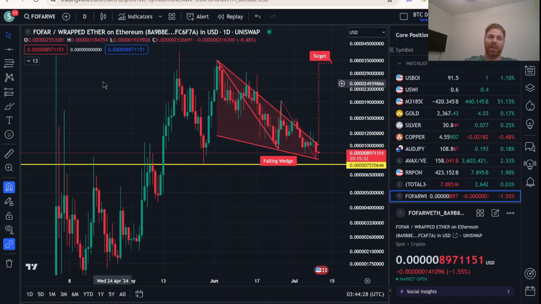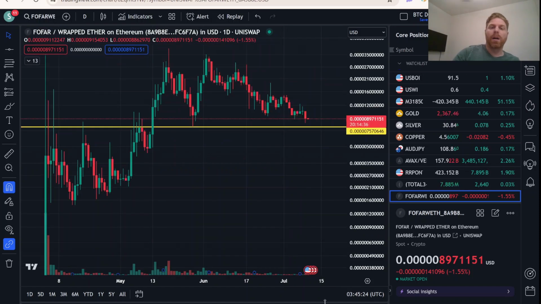We're seeing volume contract too. If I put volume on, you'll see it. I know it's a little bit hard to see, but you can see how volume's been kind of trailing off, and yes, that is buy volume trailing off as well. Buy and sell volume have been trailing off, but generally you've seen this explosive volatility here, and then it's just kind of been wedging its way down.